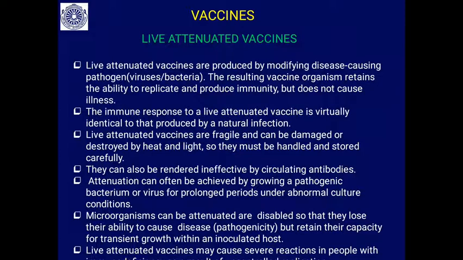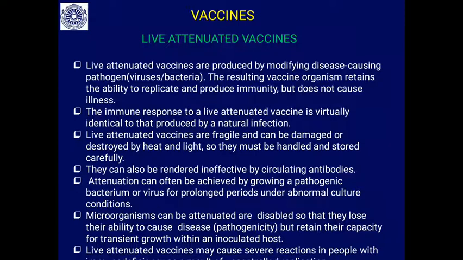The immune response to a live attenuated vaccine is virtually identical to that produced by natural infection. The natural infection causes the disease, but here this is not causing any disease, but it brings immunity. Attenuated means it is not producing disease, it is live.